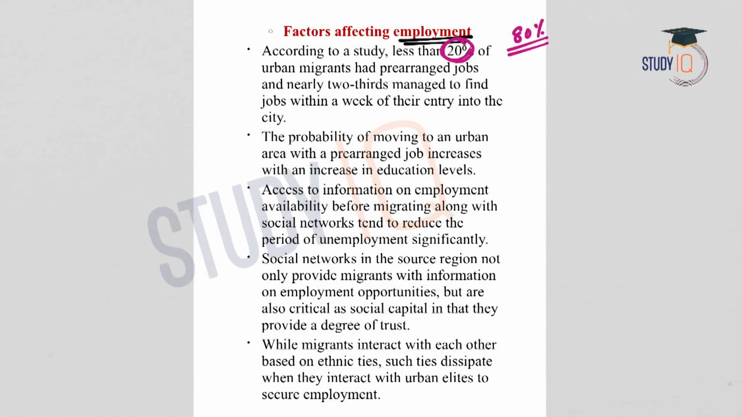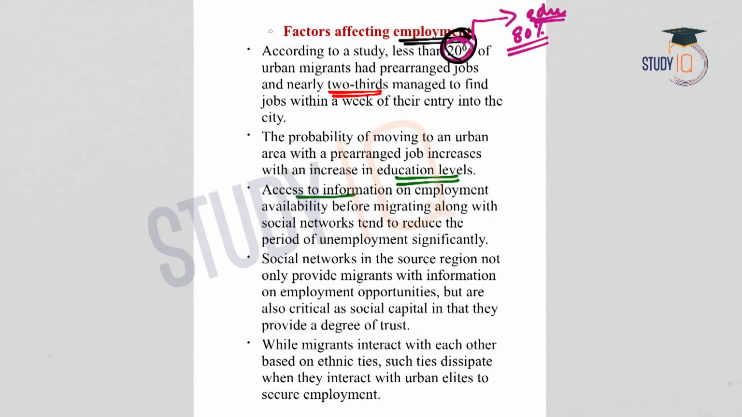And nearly two-thirds of the migrants managed to find work within one week of their migration. Now, can you tell me what is the reason behind this? Only 20% are able to find the job prior and then migrate. The reason is that the education level of the rest 80% is low. So if the migrants have a high education level or better skills, they will be better able to find jobs. This is due to the education levels of the migrants.